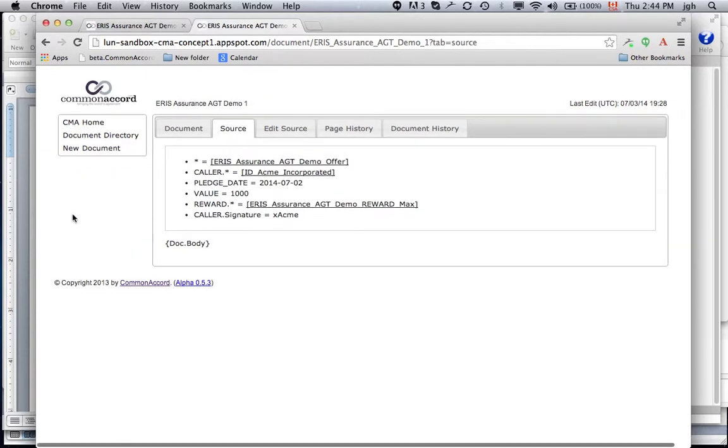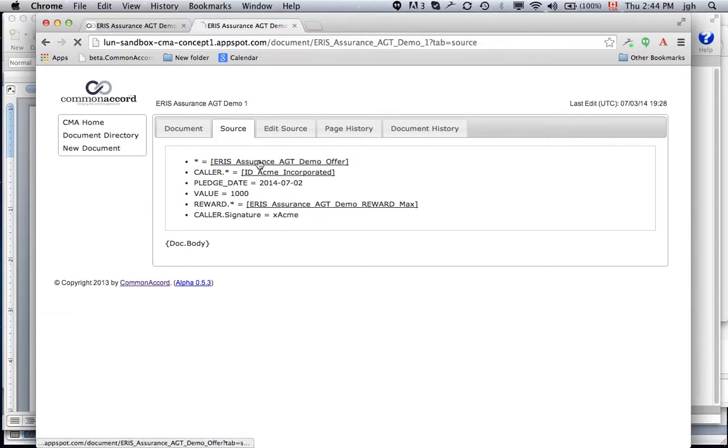Sorry for the slow server. So this is the pledge by Acme. So Acme is the caller under the protocol. It references itself, so that's Acme Incorporated. We've got the pledge date, and we've got the value, and we've got the reward, and then Acme signs it.